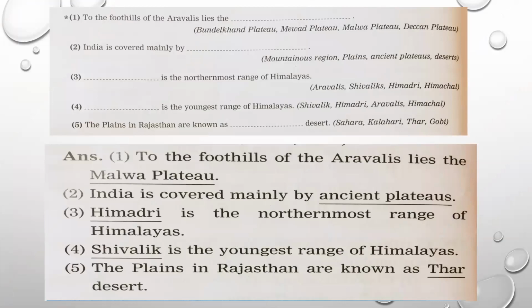Next, to the foothills of the Aravallis lies the Malwa Plateau. India is covered mainly by ancient plateaus. Himadri is the northernmost range of Himalayas. Shivalik is the youngest range of Himalayas. The plains in Rajasthan are known as Thar Desert. So in this way, you are supposed to write the fill-ups.